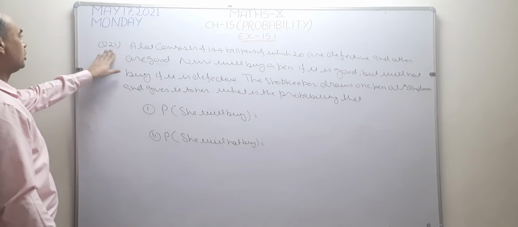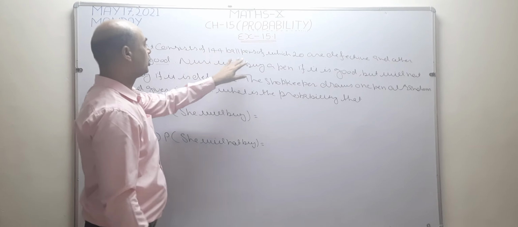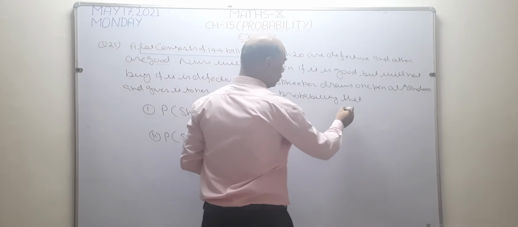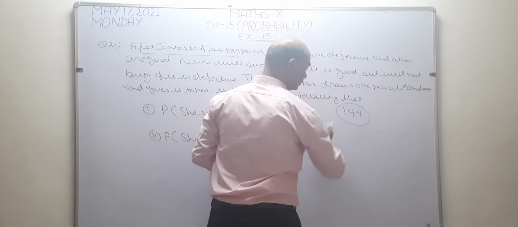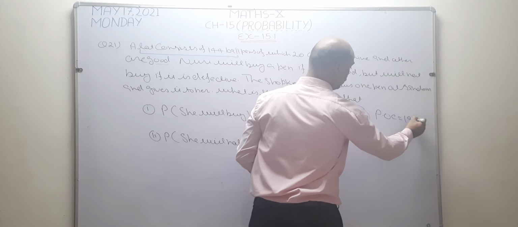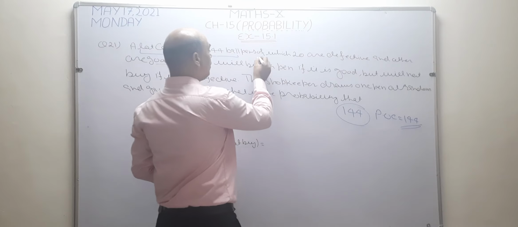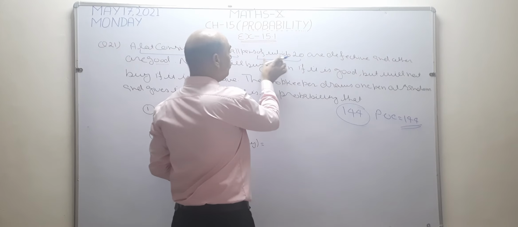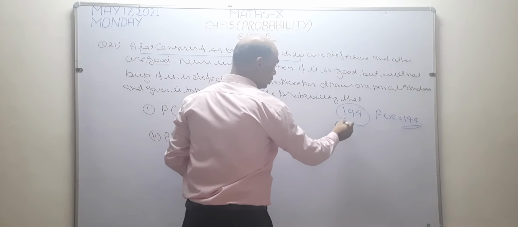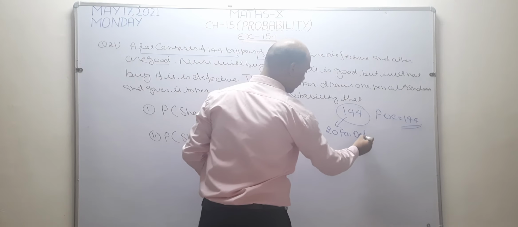Now I want to solve question number 21 of exercise 15.1. A lot consists of 144 bulbs. Total bulbs are 144, which means the possible outcomes for this question are 144. Of these 144 pens, 20 pens are defective.